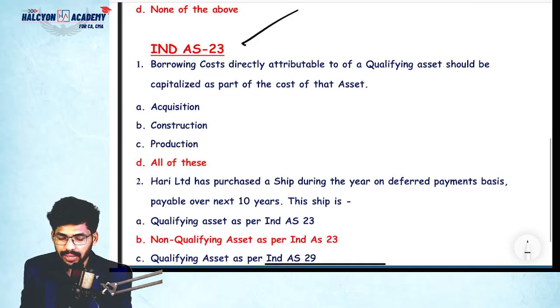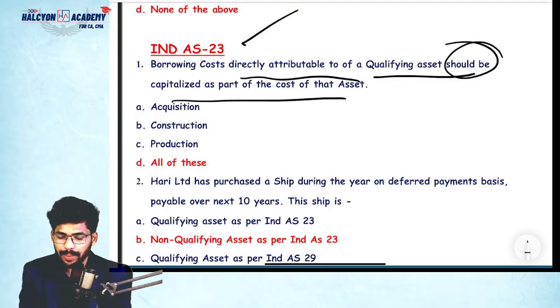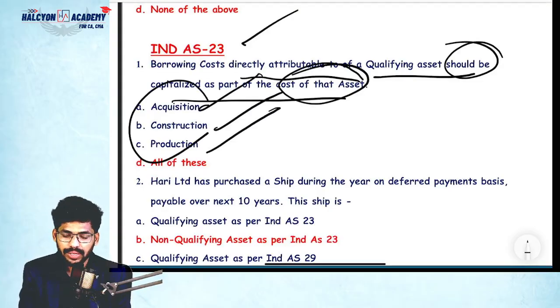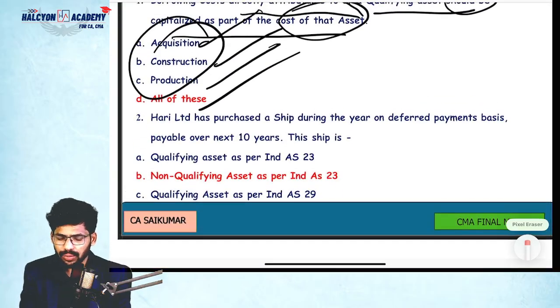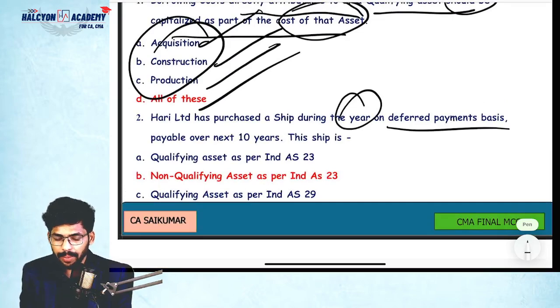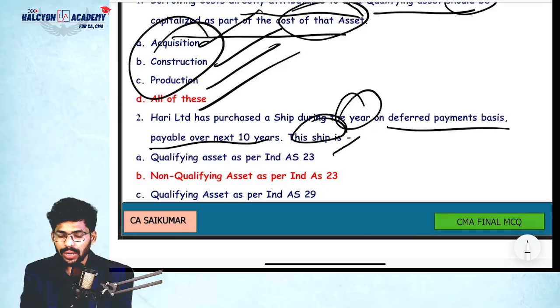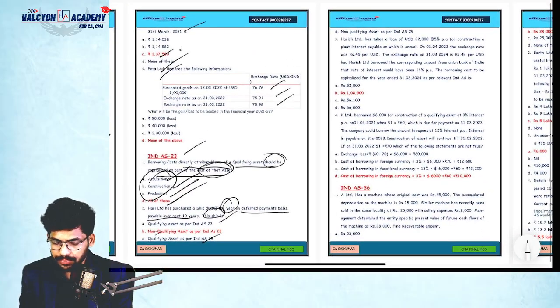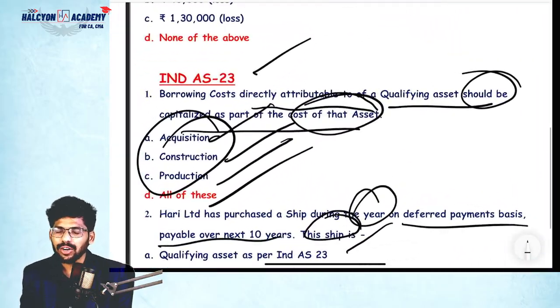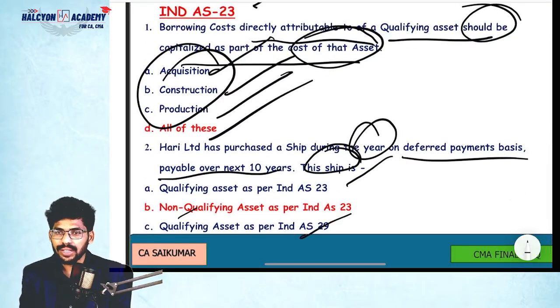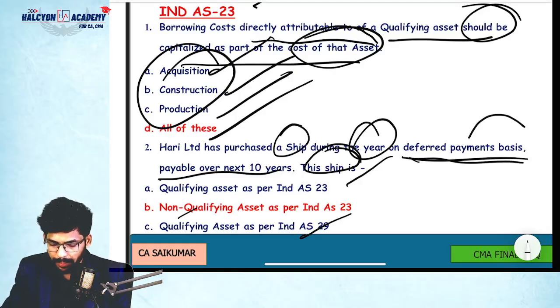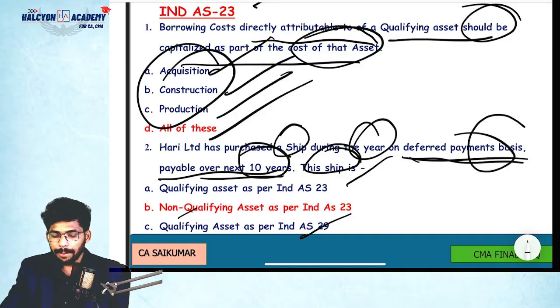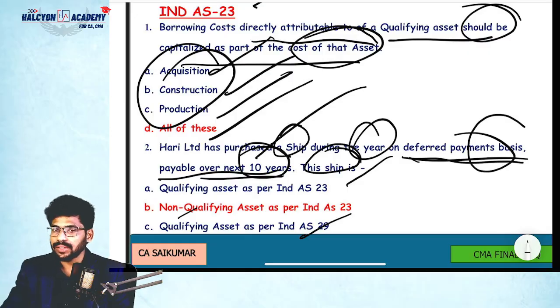Okay. Next, Ind AS 23. Borrowing cost directly attributable to a qualifying asset should be capitalized as a part of the cost of the asset. So acquisition, construction, production, yes, all of these. Unlimited purchased the ship during the year on deferred payment basis, payable over the next 10 years. Is the ship qualifying as per Ind AS 23, not qualifying as per 23, qualifying as per Ind AS 29, or not qualifying as per Ind AS 29? There is no Ind AS 29 for us. Only Ind AS 23 is the borrowing cost. Here they purchased the ship directly, it is not manufacturing, so it is directly available, there is no substantial period of time, so that is not a qualifying asset.